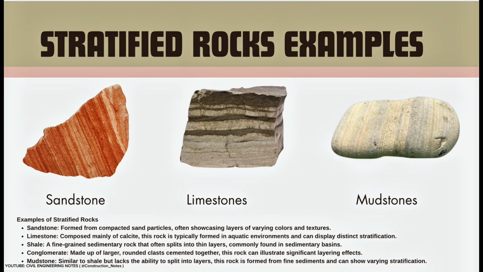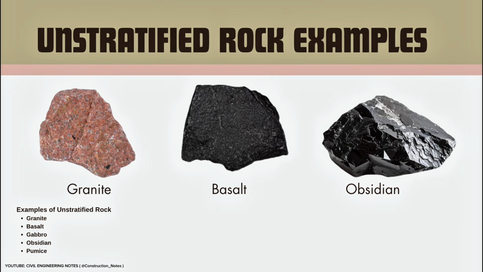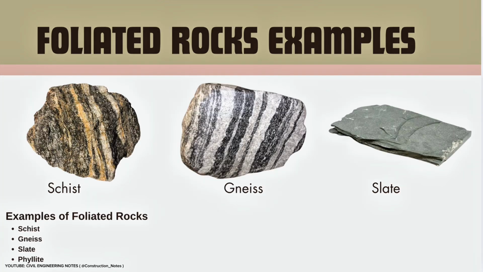Mudstone. Similar to shale but lacks the ability to split into layers, this rock is formed from fine sediments and can show varying stratification. Examples of unstratified rock: granite, basalt, gabbro, obsidian, pumice. Examples of foliated rocks: schist, gneiss, slate, phyllite.